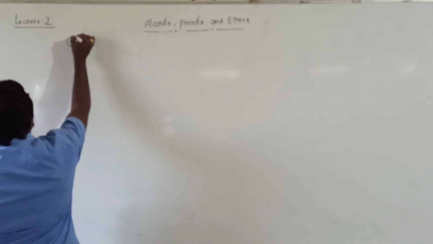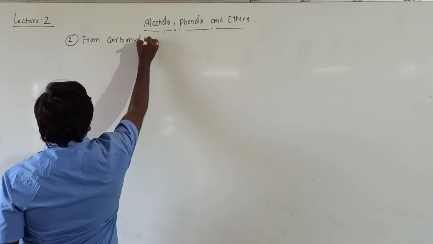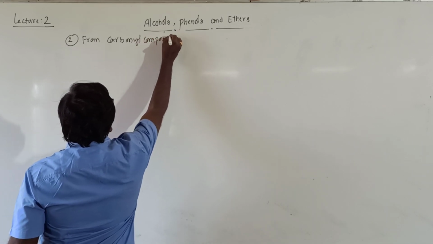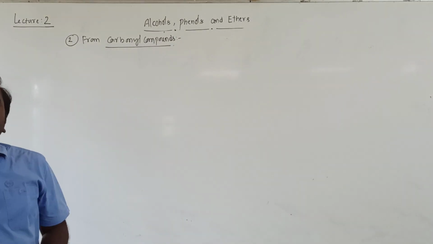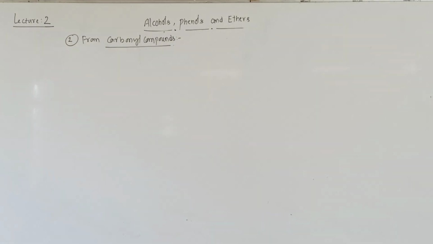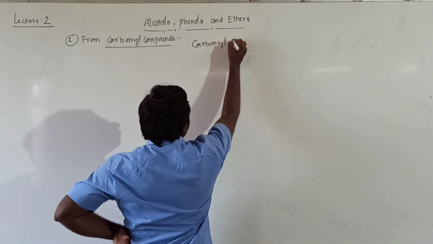The second method to prepare alcohols is from carbonyl compounds. Carbonyl compounds on reduction give alcohols.